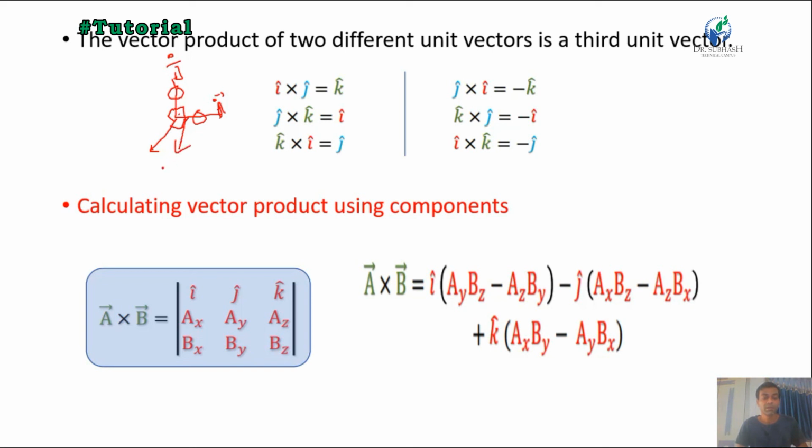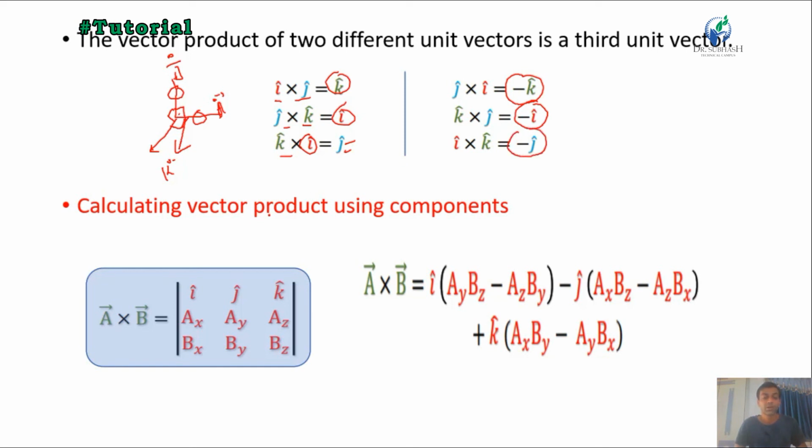Here it will be K. Similarly, I cross J is equal to K, J cross K is equal to I, K cross I is equal to J. And we also know that the vector product is anti-commutative, meaning J cross I will be the negative direction of K, K cross J will be the negative of I, and I cross K gives the negative direction of J.